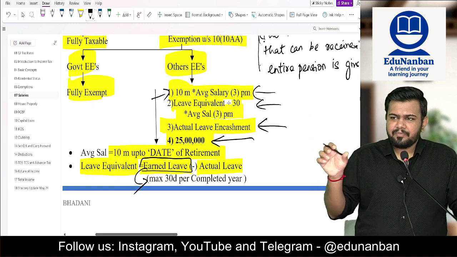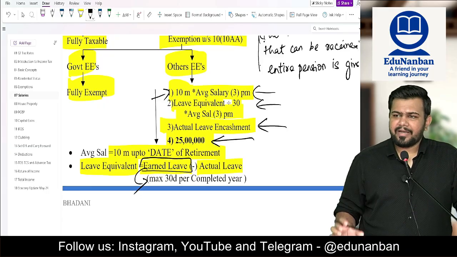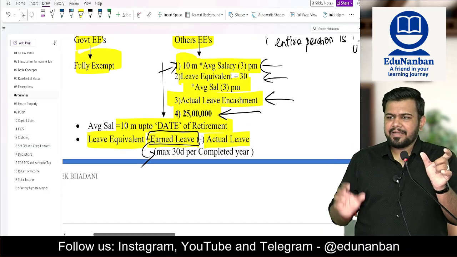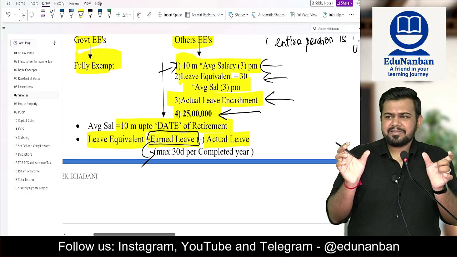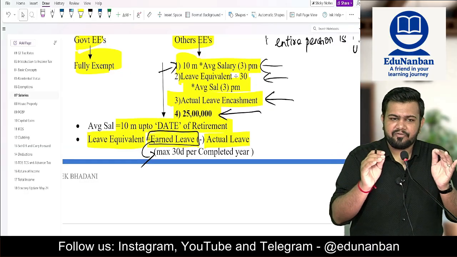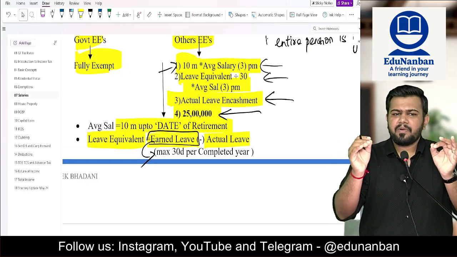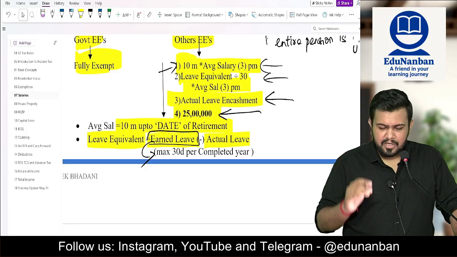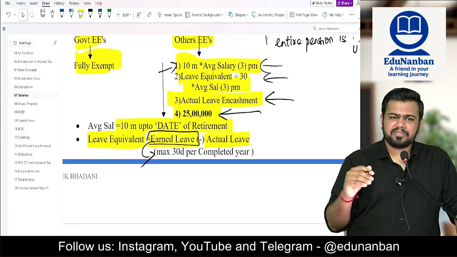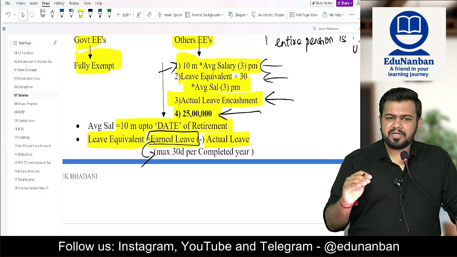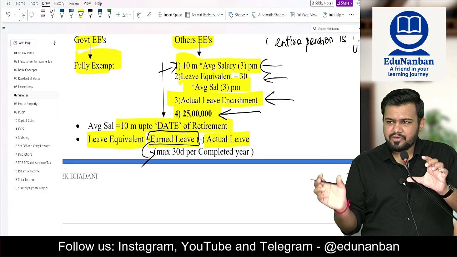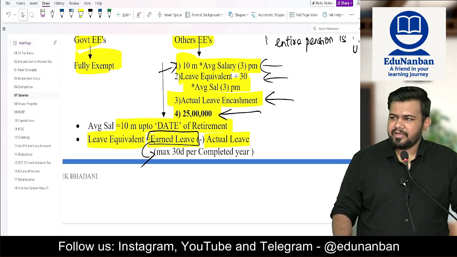Now second step, you have to calculate leave equivalent. What is leave equivalent? Earned leave minus actual leave. But here be very careful. Earned leave should be maximum how much? 30 days per year. So if the question gives 45 days or 50 days, you have to restrict it to 30 days, and then reduce the actual leave, which will give you the leave equivalent.